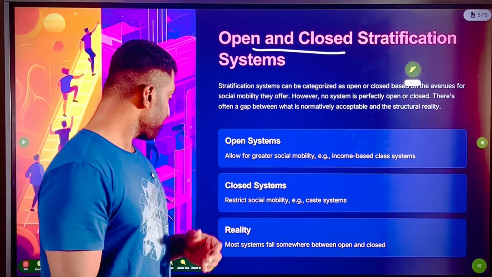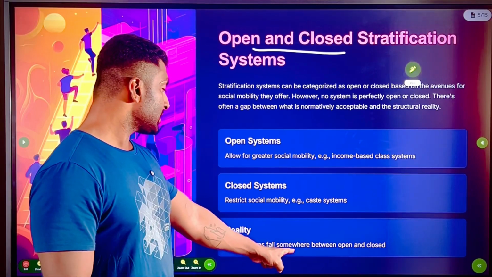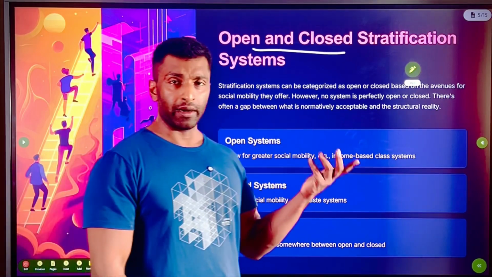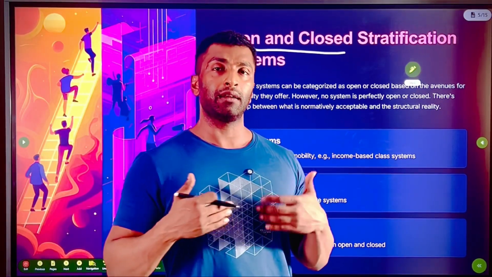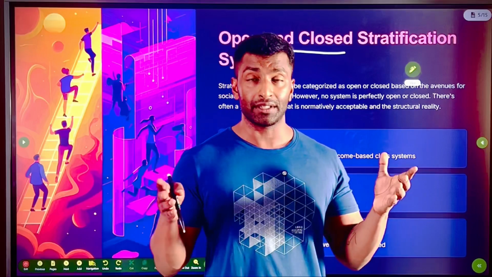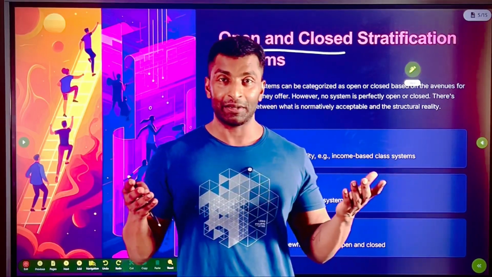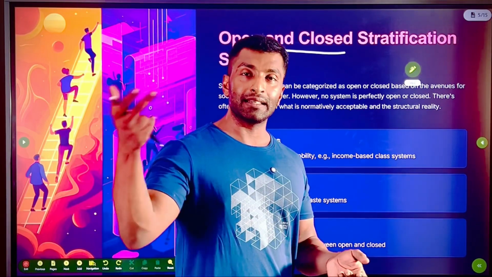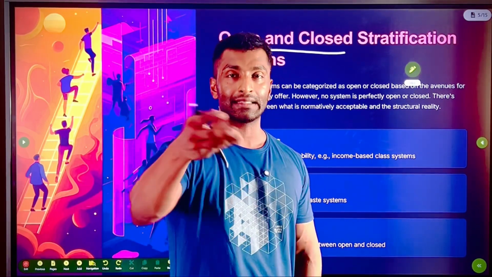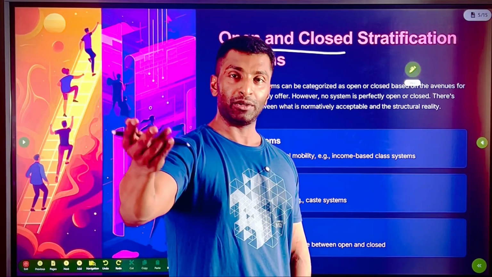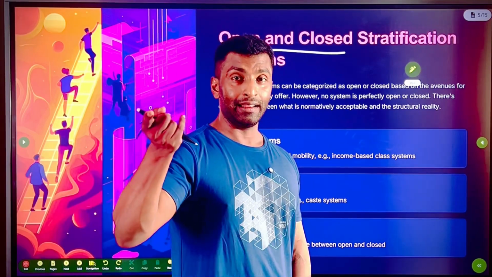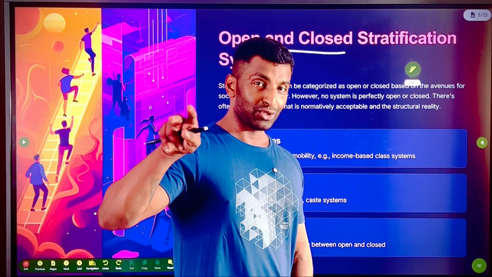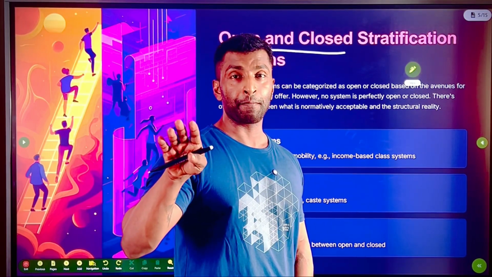Mobility means movement. Okay, but in reality, most systems fall somewhere between open and closed. No system is theoretically completely open. Even though you are saying that you get income, you can go to upper class, there are a lot of hindrances. You cannot get it just like that. Similarly, though sometimes you say caste system is closed, there are instances, we will be seeing that in paper 2, like Sanskritization, etc. You will be able to change your caste also, practically. So 100% there is nothing which is closed, even gender also you can change.